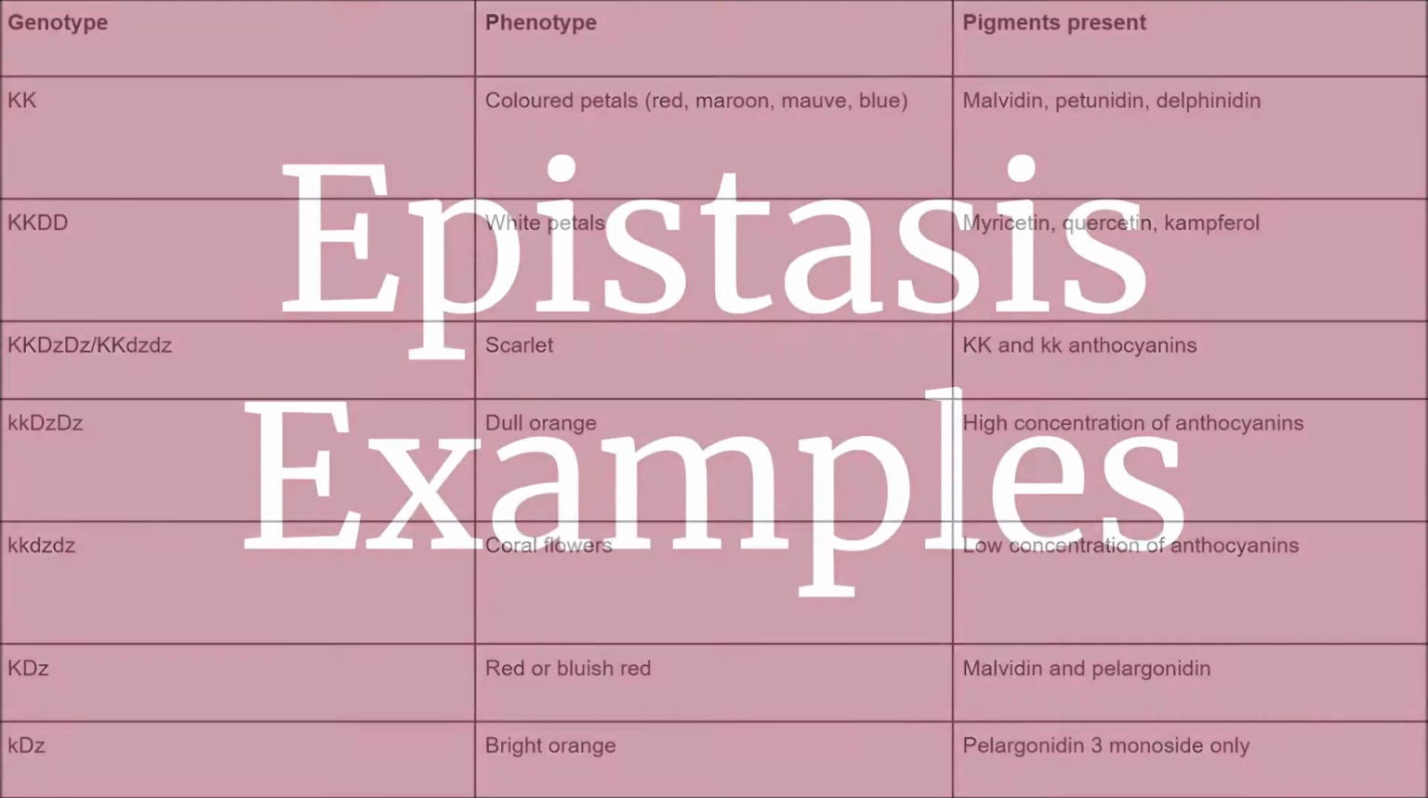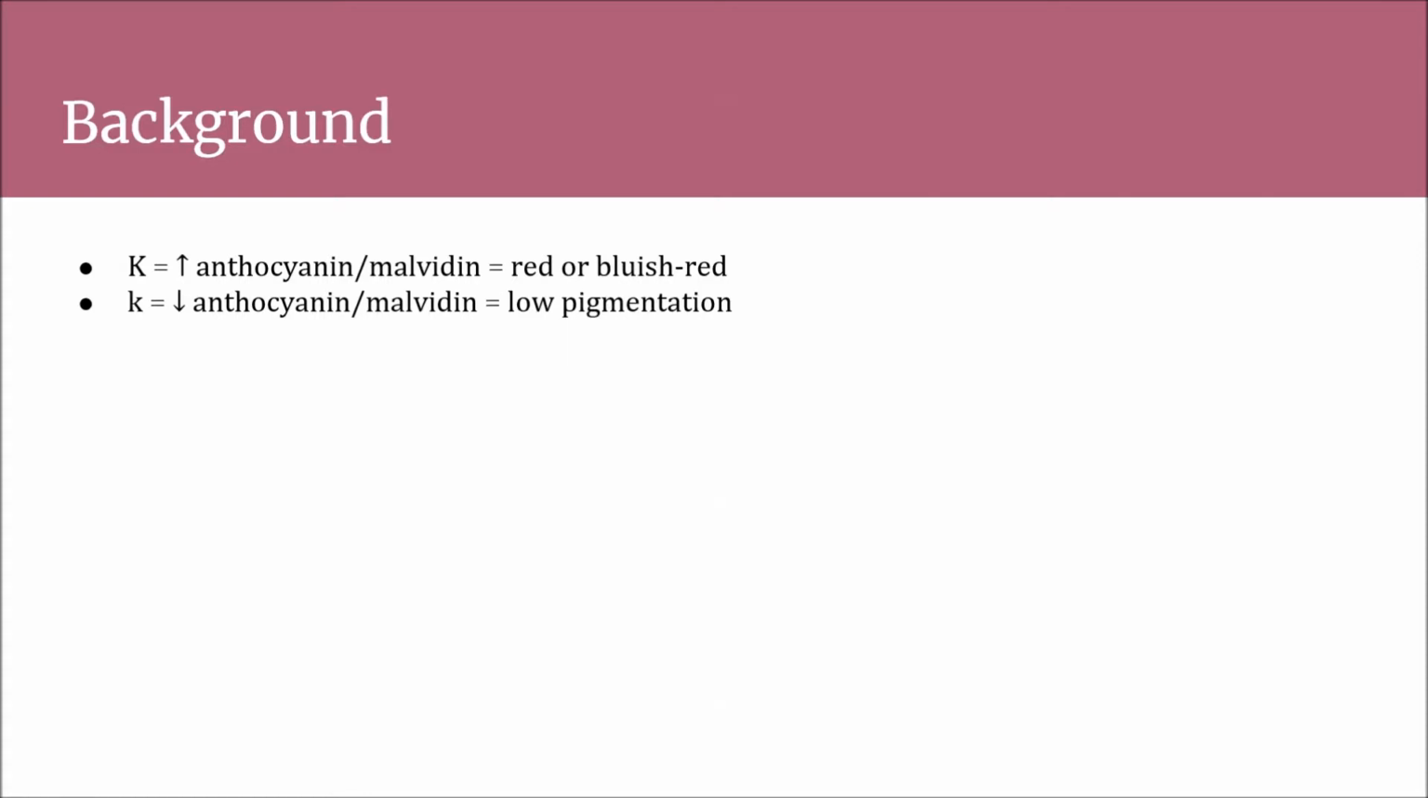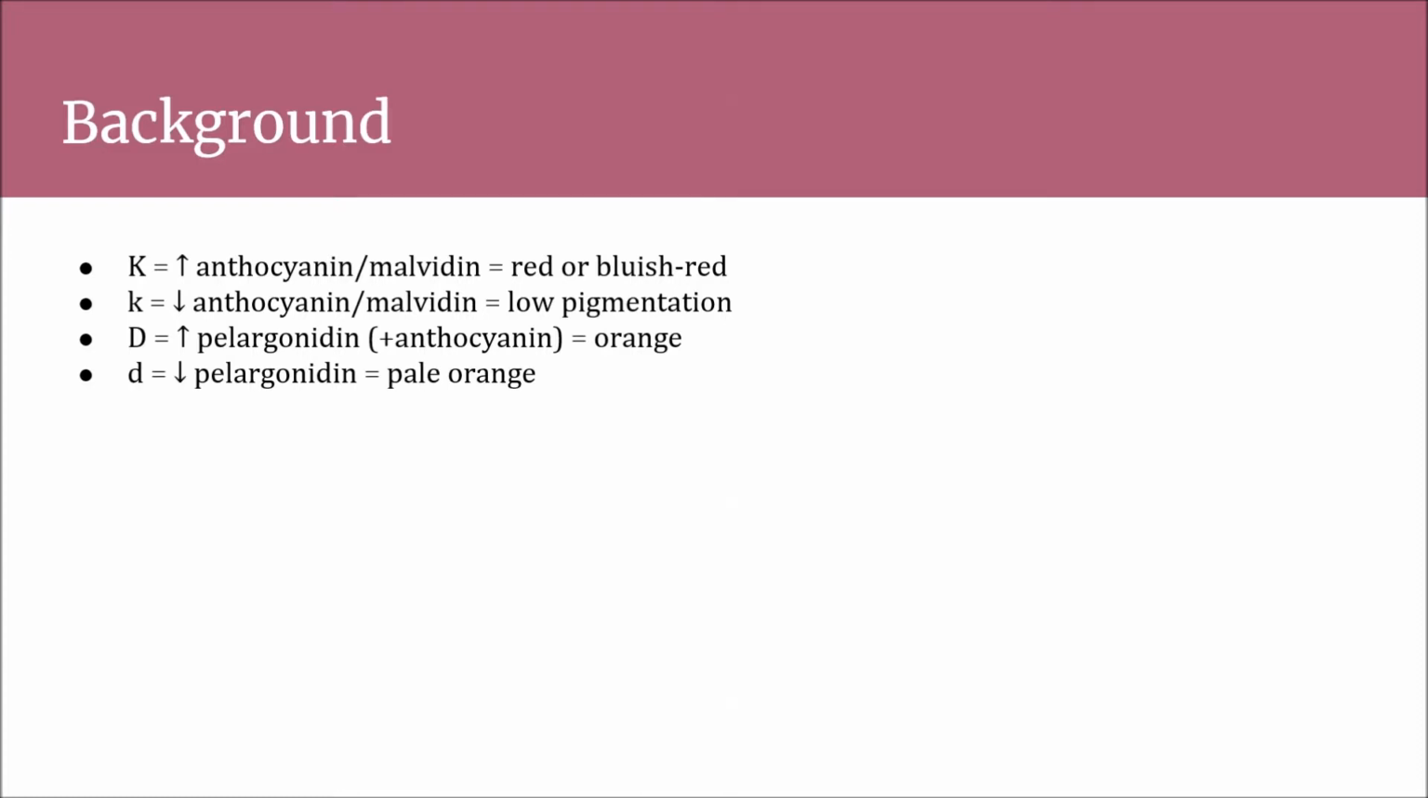Primula examples. For the following examples, we'll only be looking at the K and DZ alleles. We'll also be simplifying DZ into just D. The big K allele codes for high concentrations of anthocyanins and melvidin, which makes flowers appear red. It's dominant over the little k allele, which codes for much lower concentrations of pigment and makes them appear white. The big D allele mainly codes for pelargonidin, a pigment that produces an orange color. It also codes for higher concentrations of anthocyanin. The little d allele codes for the orange pigment in lower concentrations.